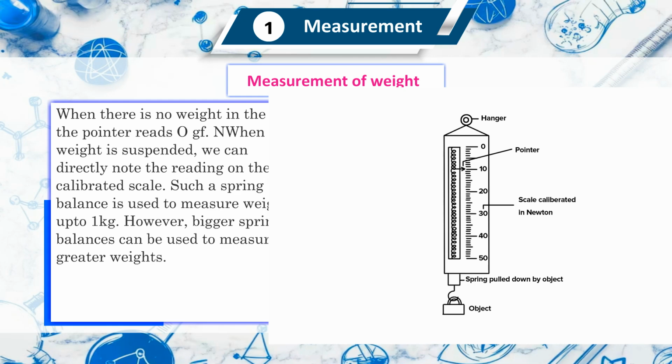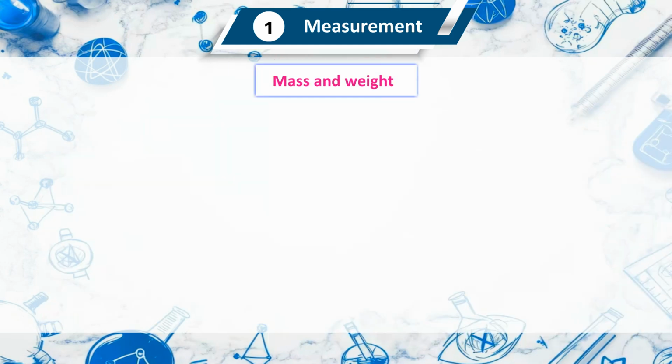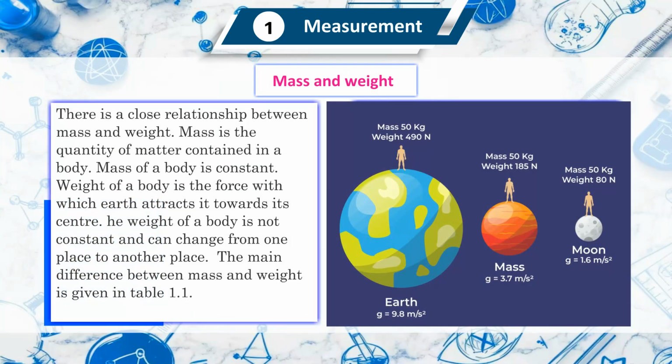We can directly note the reading on the calibrated scale. Such a spring balance is used to measure weight up to 1 kg. However, bigger spring balances can be used to measure greater weights. Mass and weight: there is a close relationship between mass and weight.